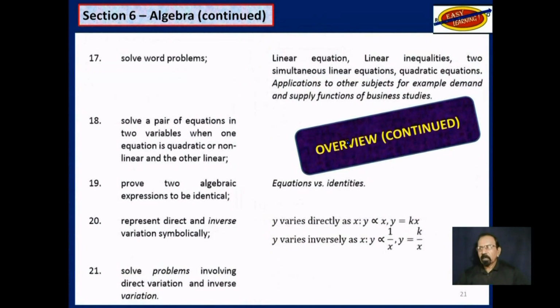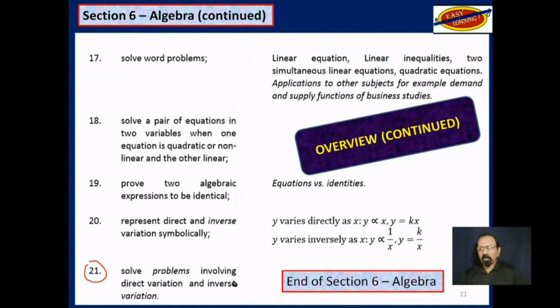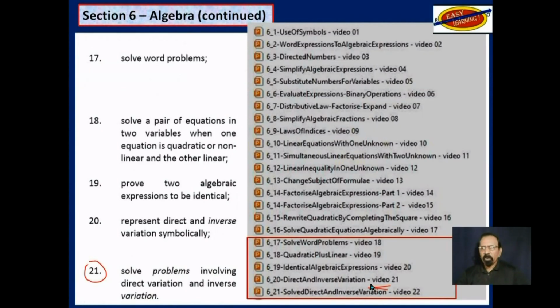And up to objective 21, we still have to cover those for Section 6, algebra. We will do those 5 objectives in these 5 videos here.